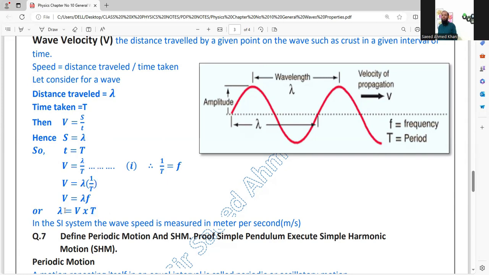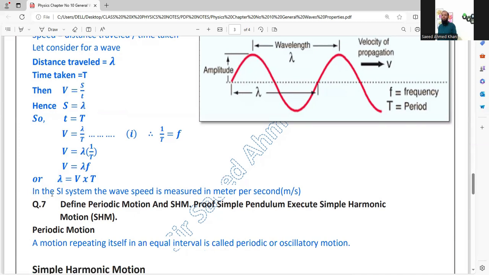If we want to find out the wavelength, meaning the distance traveled by a wave, it can be calculated by V multiplied by T. Here V is the speed of the wave and T is the time of one oscillation. Now, the SI unit of wave speed is meter per second.